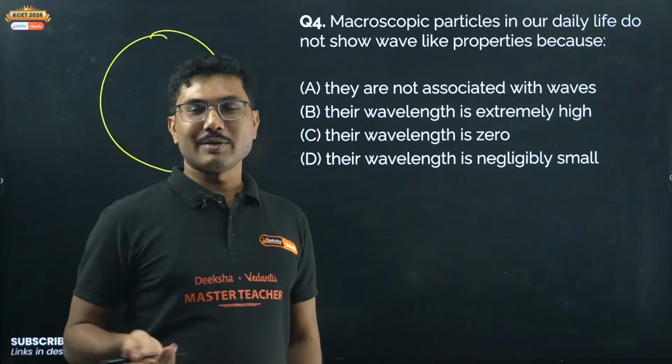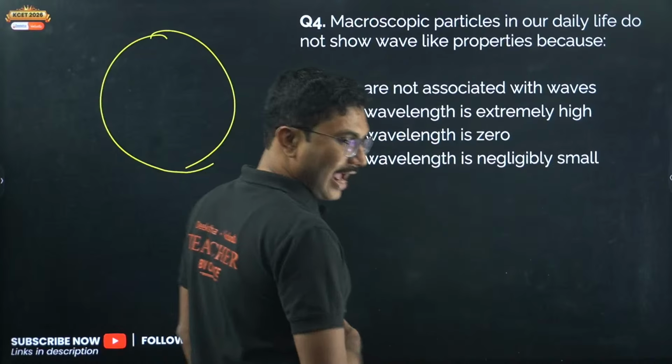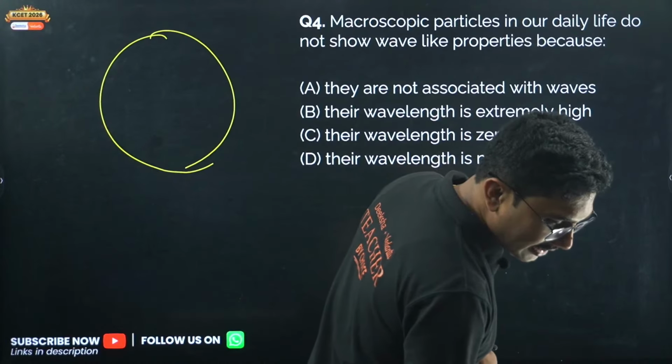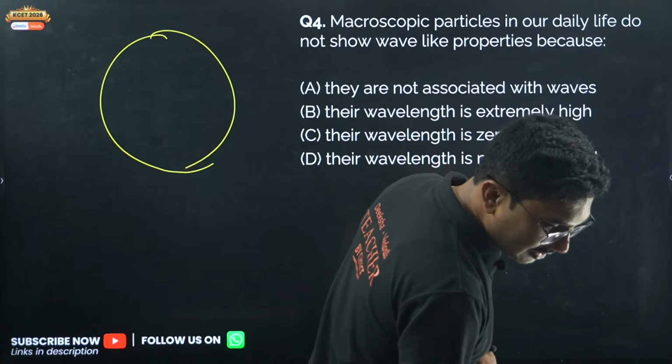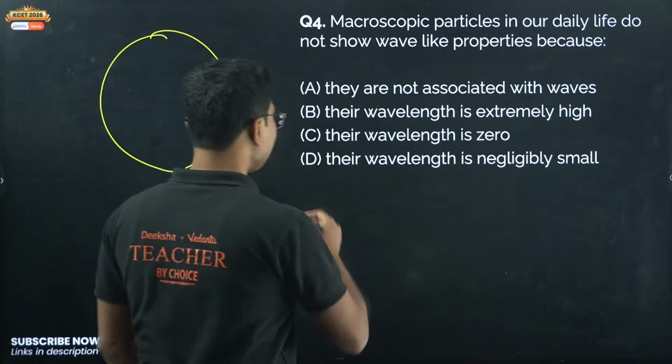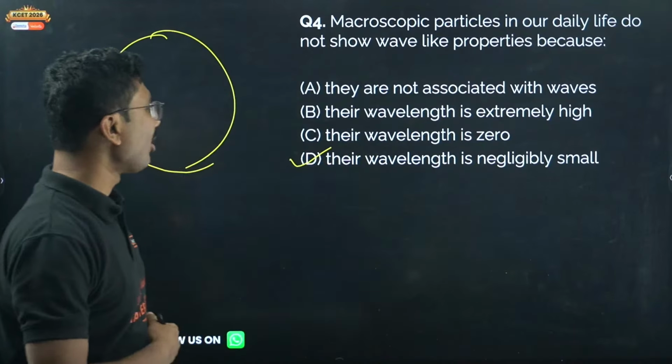Yes, Dharmax answered it correctly, and Nigaya Hiremat also answered it correctly, option D.